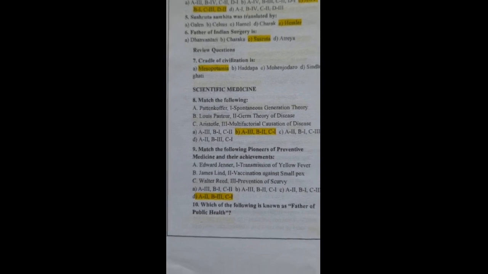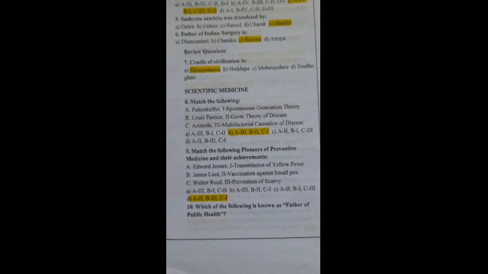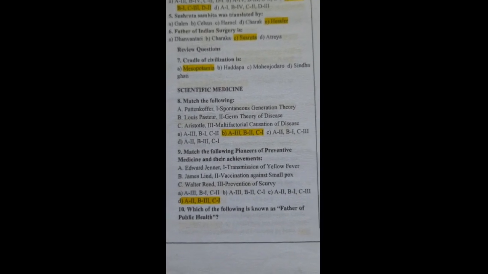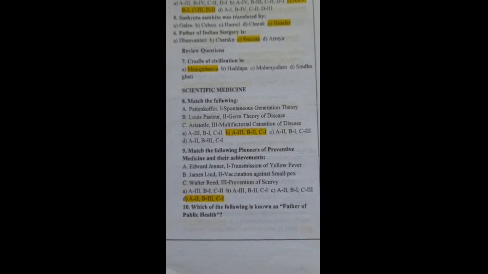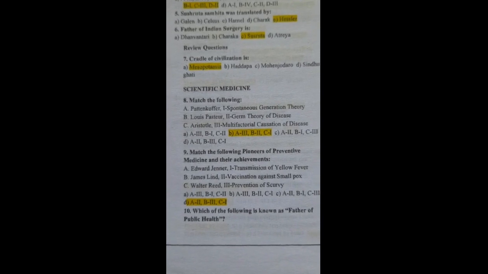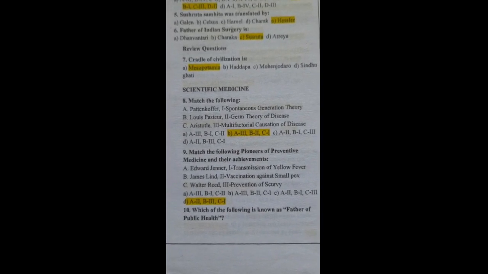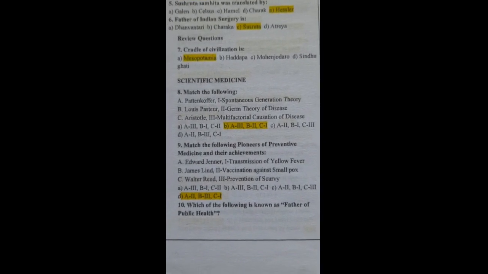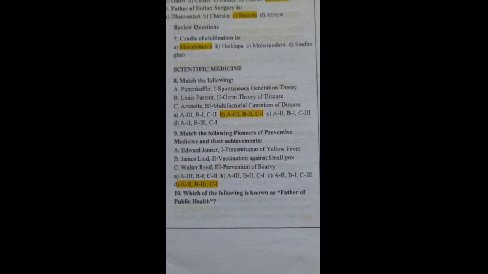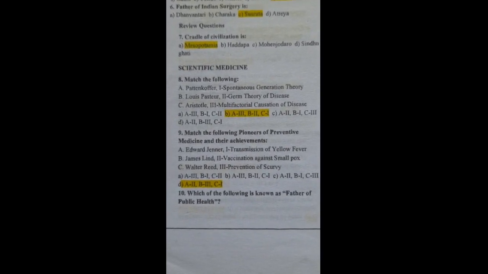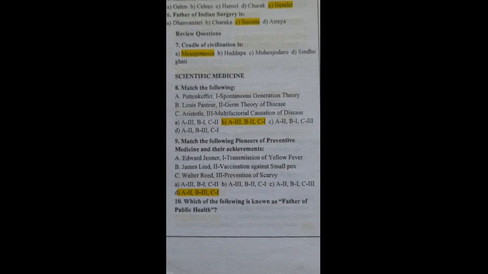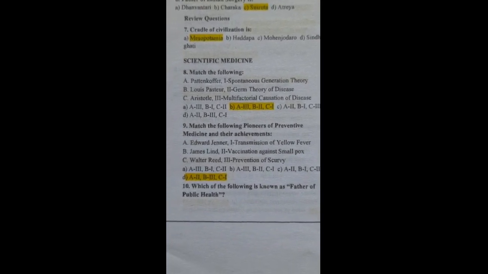Then match the following pioneers of preventive medicine and their achievements. Edward Jenner has found out vaccination against smallpox. Walter Reed has given the transmission of yellow fever. James Lind has given prevention for scurvy.